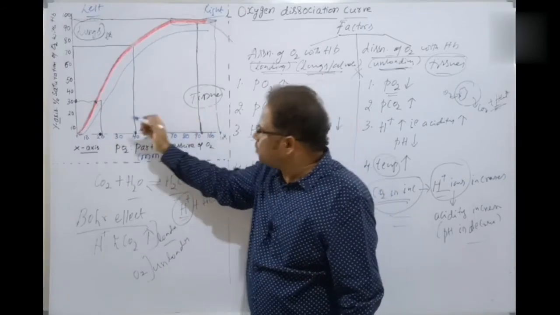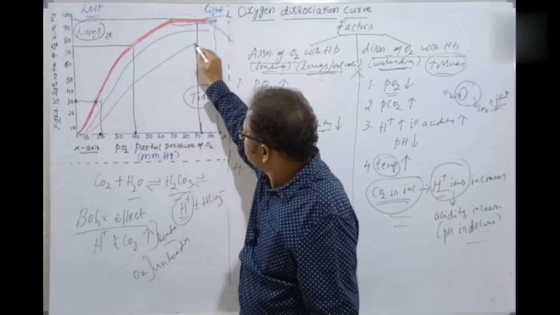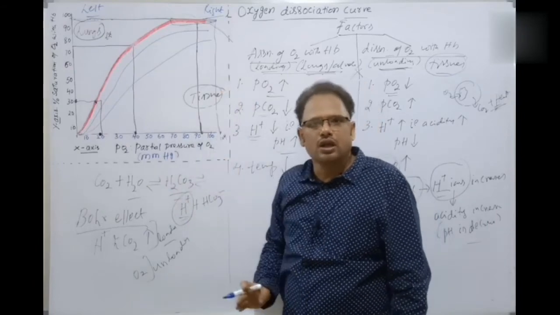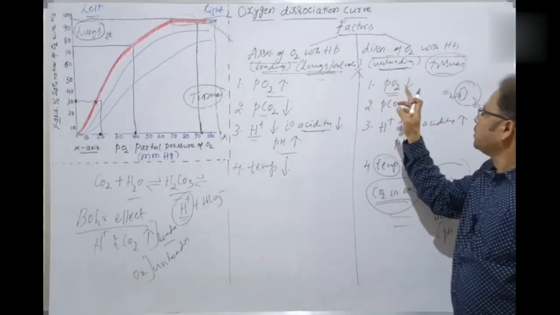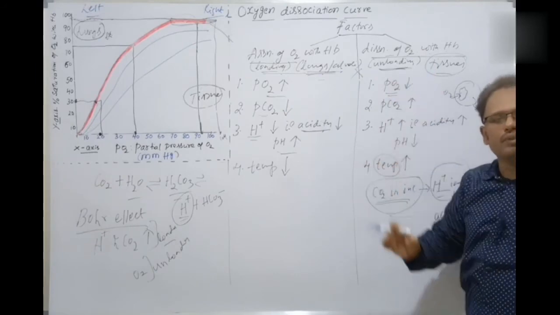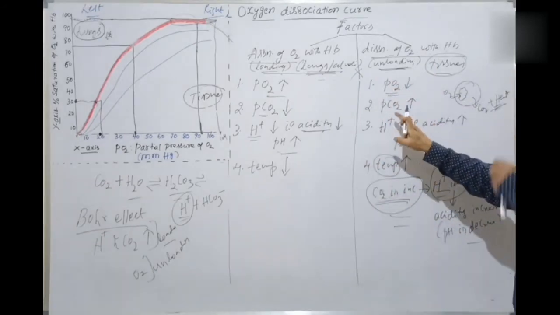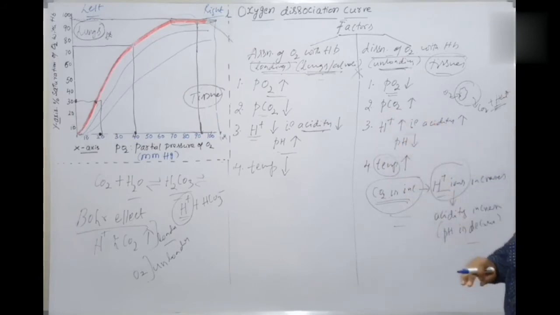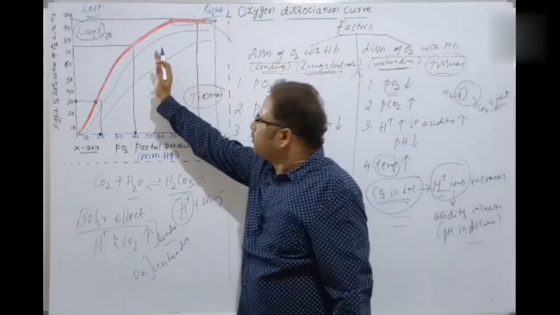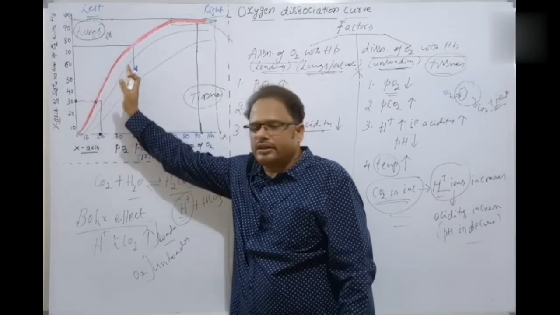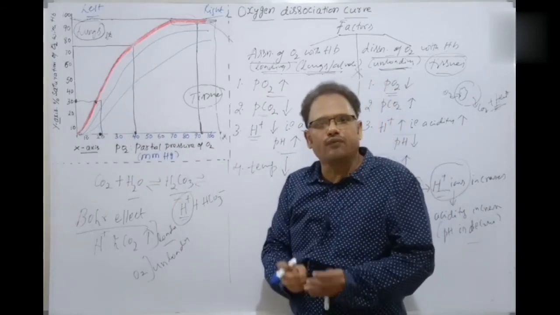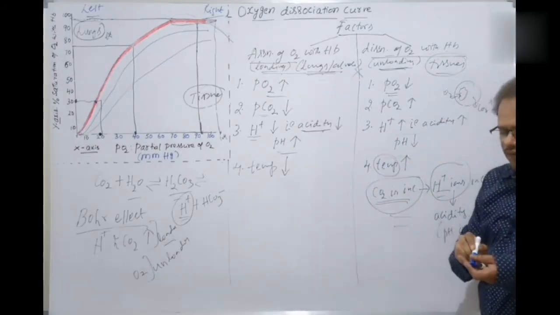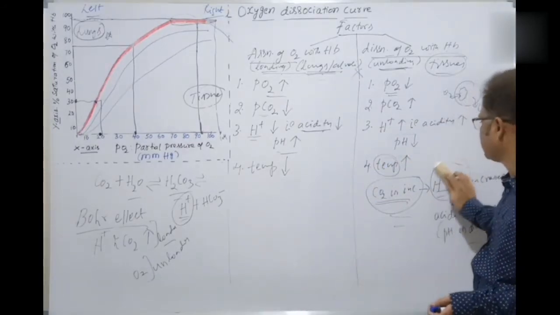As we move towards the right side, the partial pressure of oxygen is lesser because we are moving towards the tissues now. See here, as I show, the curve is shifting towards the right side, towards the tissues, which means there is an unloading of oxygen from the hemoglobin because of the decrease of the partial pressure of oxygen, increase of partial pressure of carbon dioxide, and all these factors. It's absolutely clear, isn't it? So the shifting of the sigmoid curve towards the right side means there is a dissociation of oxygen from hemoglobin. Okay, students. So we have discussed the 4 factors. The 5th factor is also there, but what is that? Let's discuss now.